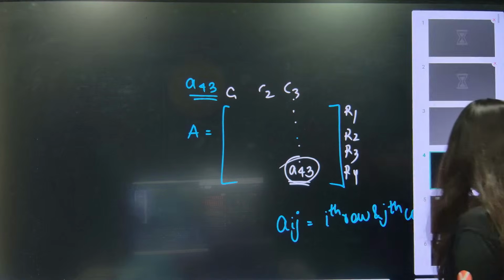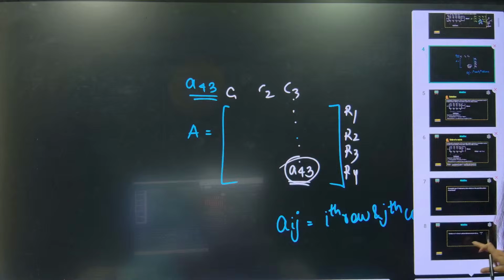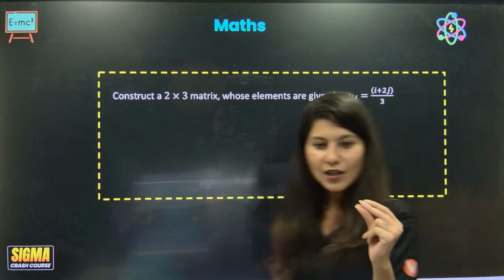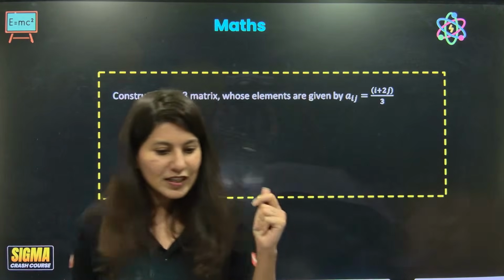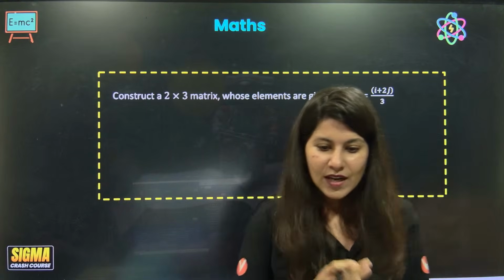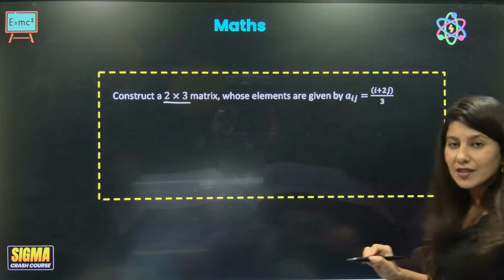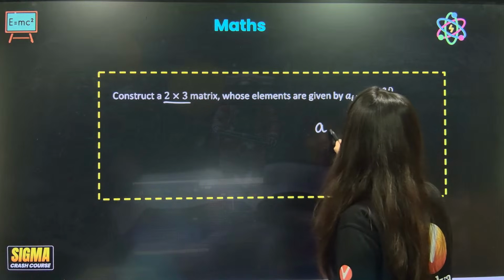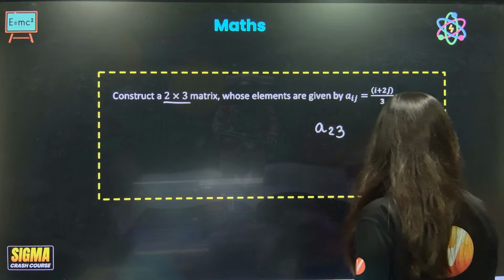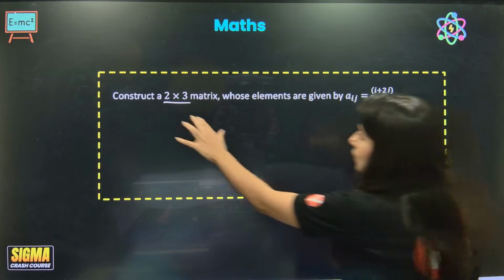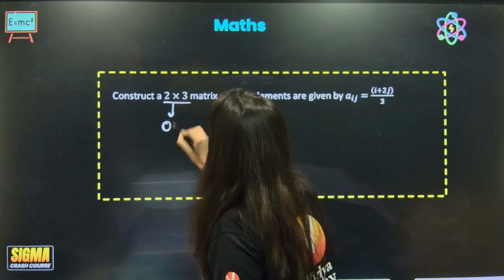Yes, okay. So if you are getting this point now, a very quick question. I'm not going to take much time. Construct a 2 cross 3 matrix. Okay, so A 2, 3. First of all, what is 2 cross 3? This is the order of that matrix.